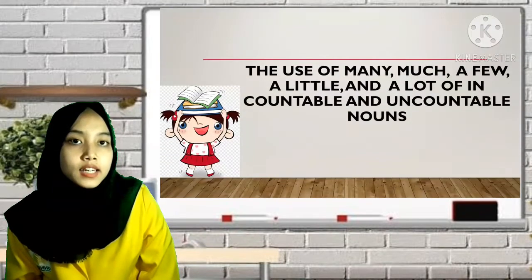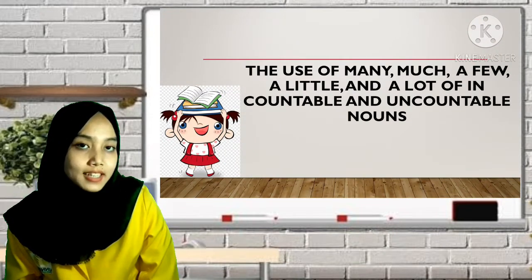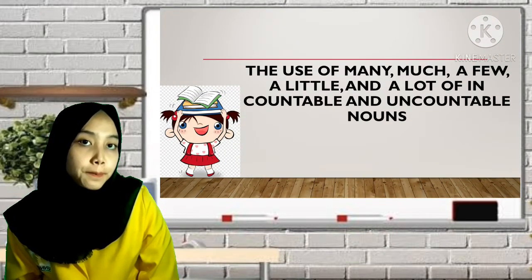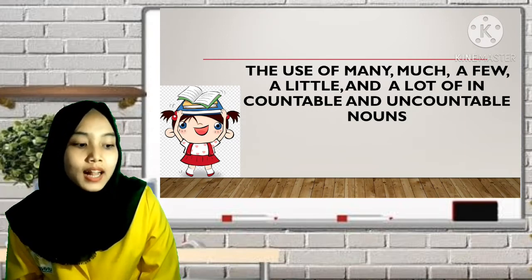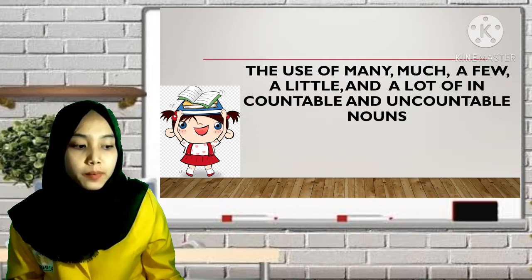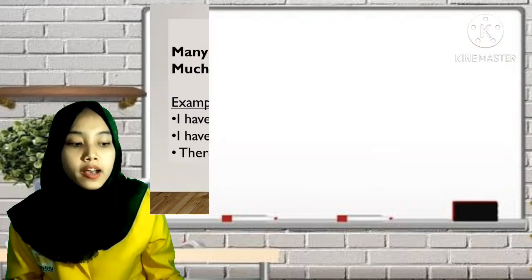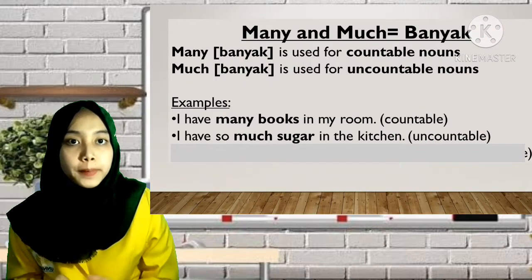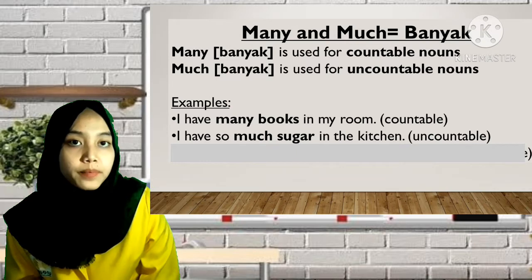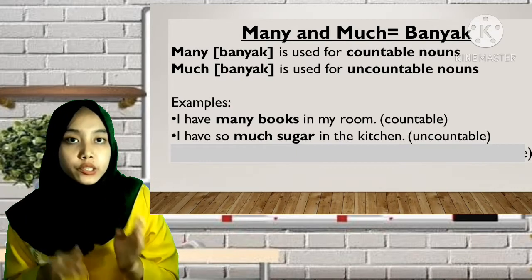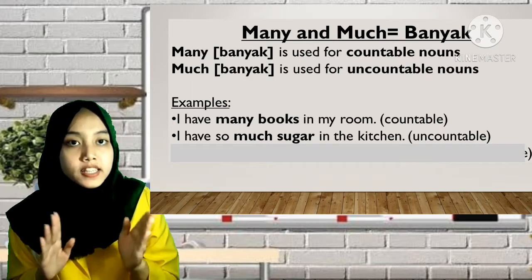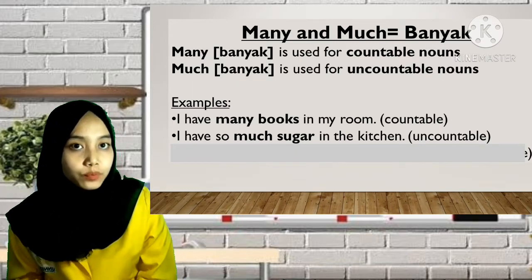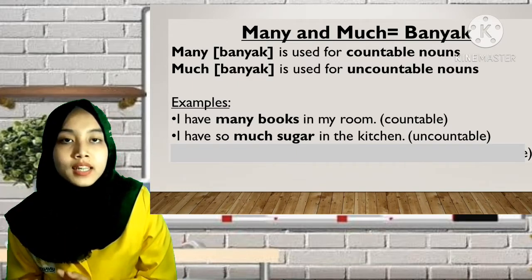We will learn about quantifiers such as many, much, a lot of, few, and little. Let's start with many and much. Many and much in bahasa Indonesia mean banyak. Many is used for countable nouns, while much is used for uncountable nouns.